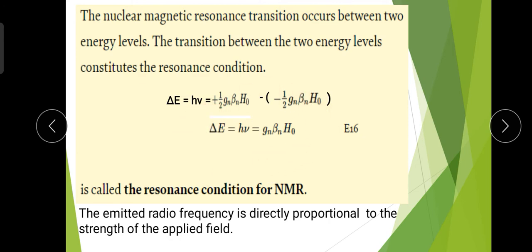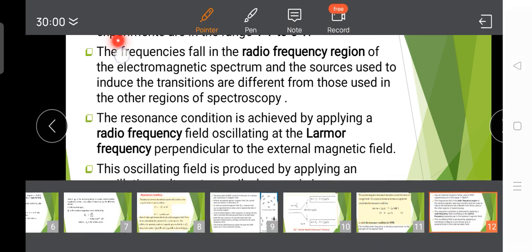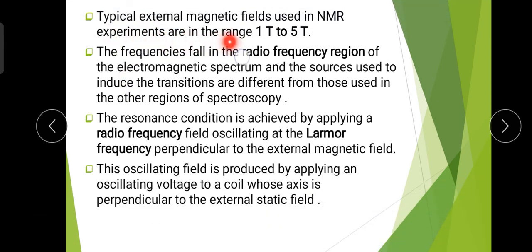Now some basic properties of NMR spectroscopy. Typical external magnetic fields used in NMR experiments are in the range of 1 Tesla to 5 Tesla.